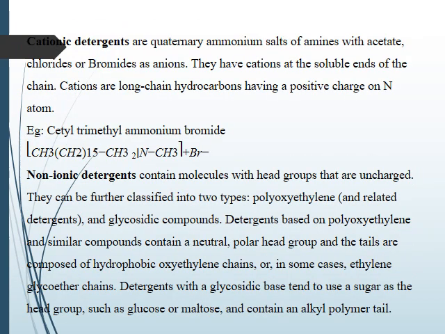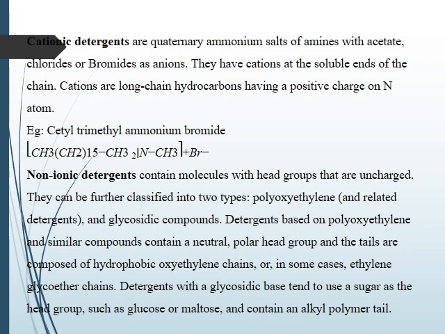The cationic detergents are quaternary ammonium salts of amines with acetates, chlorides, or bromides as anions. They have cations at the soluble ends of the chain. Cations are long chain hydrocarbons having a positive charge on the N atom. A very good example is cetyl trimethyl ammonium bromide.